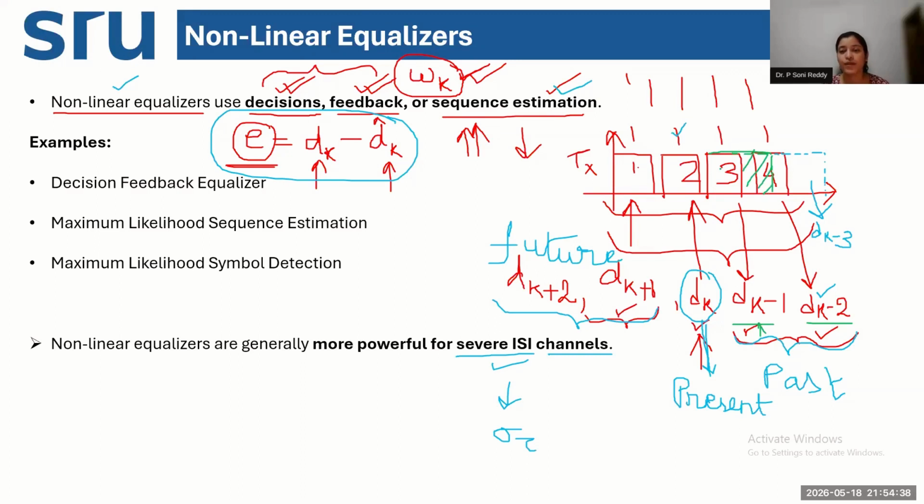So what is happening here? One symbol during transmission is affected by the previous symbol as well as the future, that is the upcoming symbol. That means currently if I'm transmitting symbol number 2, then symbol number 2 is overlapping with symbol number 3 and it is also overlapping with symbol number 1. So what are the two overlapping areas?